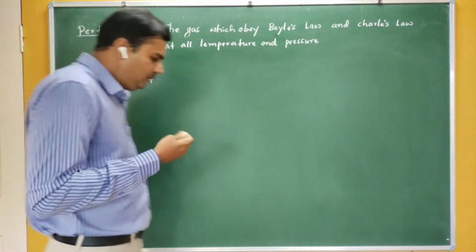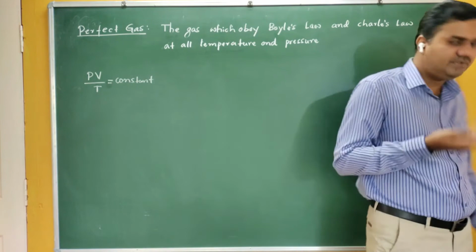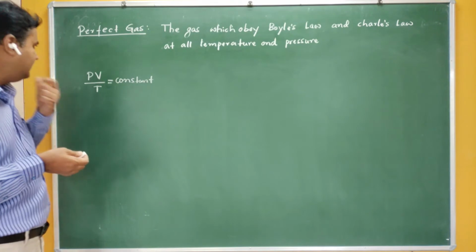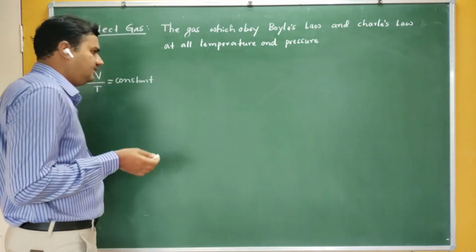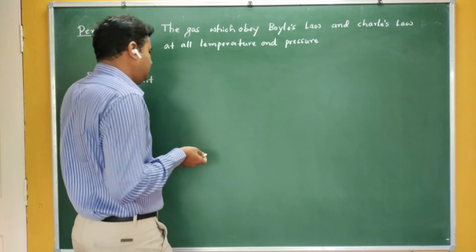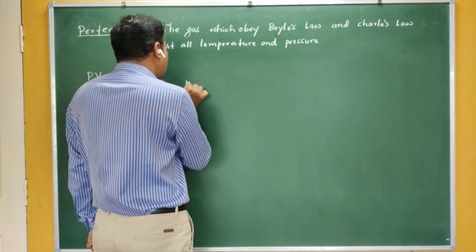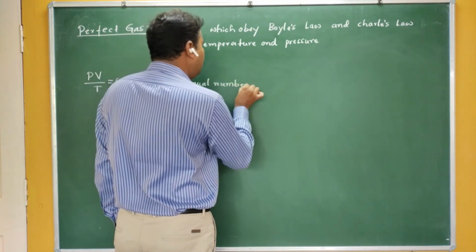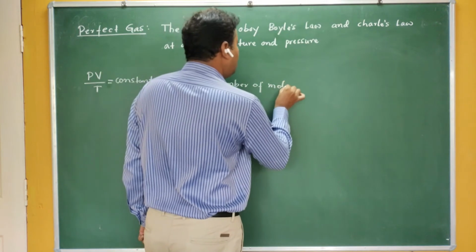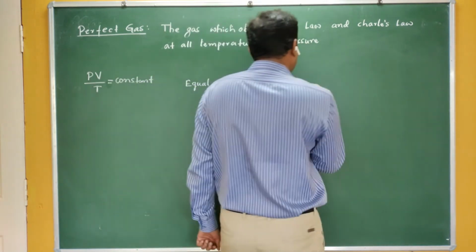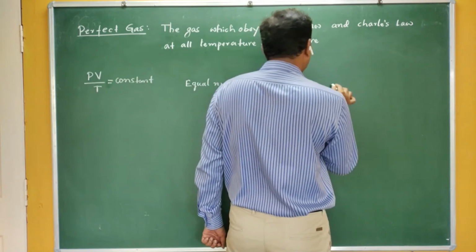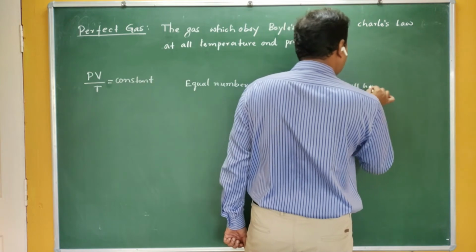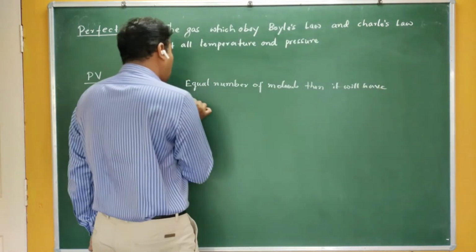But if I use the concept of Avogadro's hypothesis, then I have some interesting note here. Avogadro says that if you take an equal number of molecules of gases, then they will have equal volume.